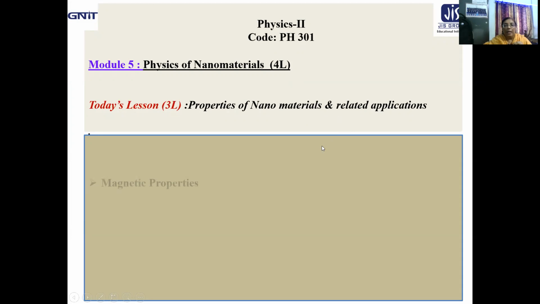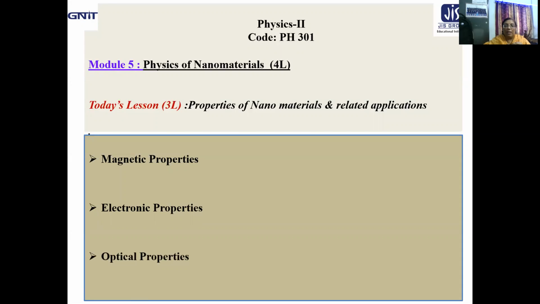The topics we will address in today's session are mainly the magnetic properties, the electronic properties, and the optical properties. These are the three most pronounced properties that materials encounter in the nanoscale range. Now, let us start one after another.